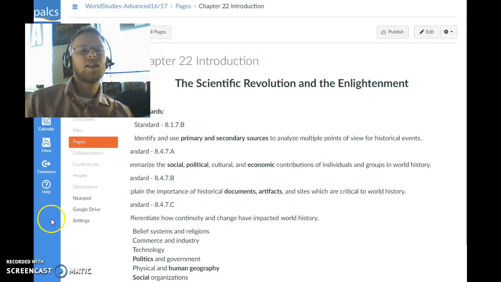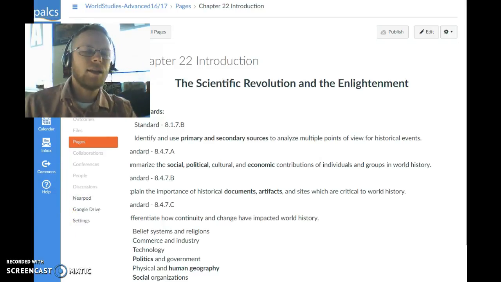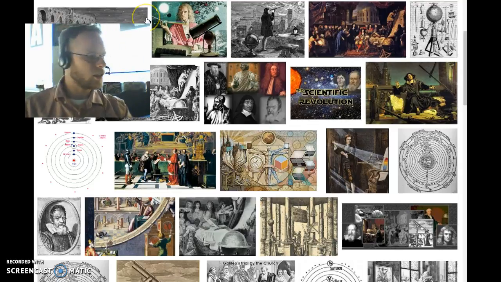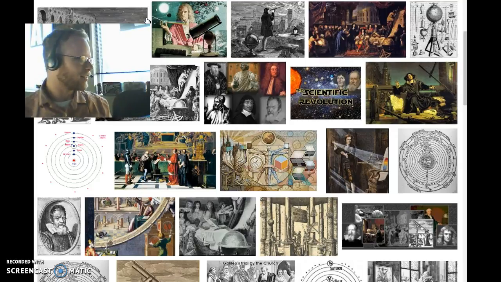This chapter is called The Scientific Revolution and the Enlightenment. Now, there are only two lessons in this chapter. The first one's the Scientific Revolution. The second one is the Enlightenment. Makes sense. Logical sequence of events here.